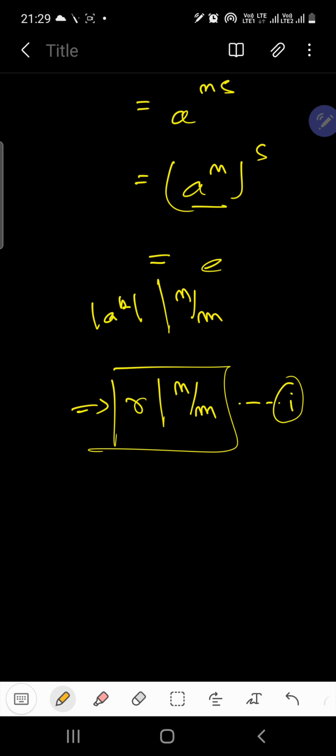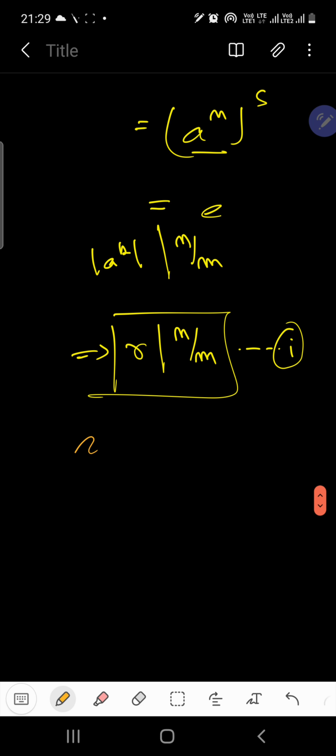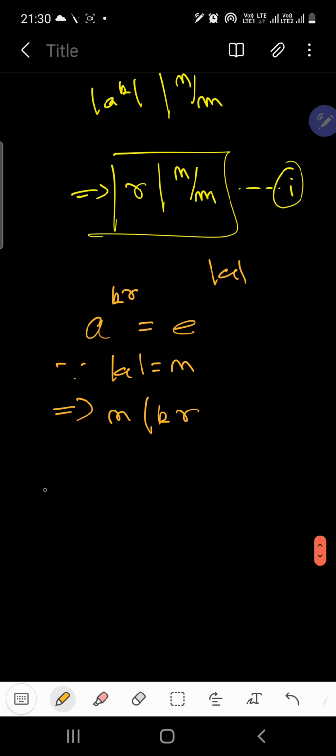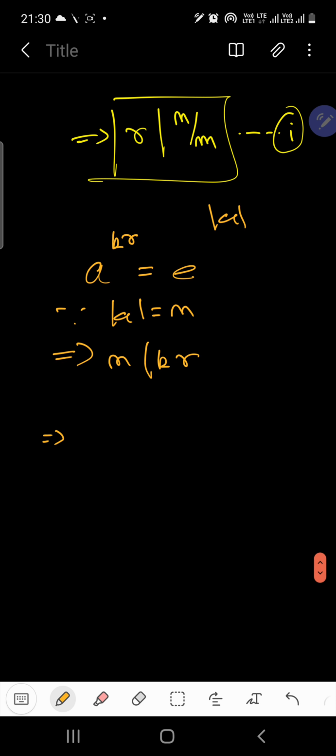Now let's talk about the second part. Since the order of A to the power K is R, A to the power K times R is the identity e. Now the order of A is N, so that implies N divides K times R. This is a property of the order of an element.